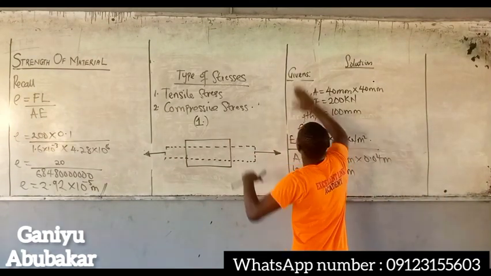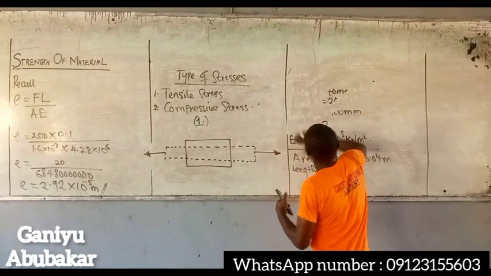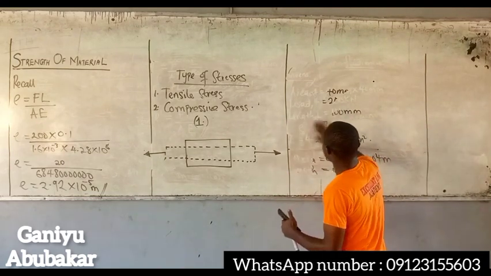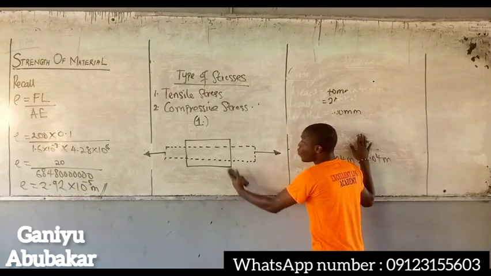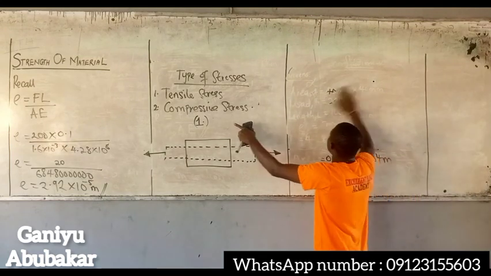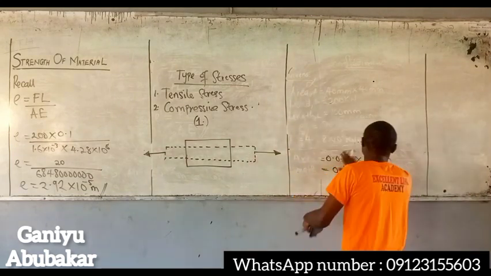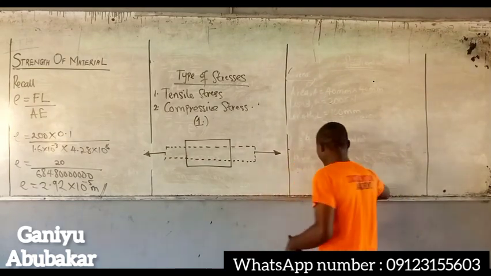Let's discuss compressive stress. Compressive stress, by definition, is a kind of stress that tends to decrease. This one increases, while this one decreases. So a compressive stress is a kind of stress that tends to reduce or decrease the length of a material.